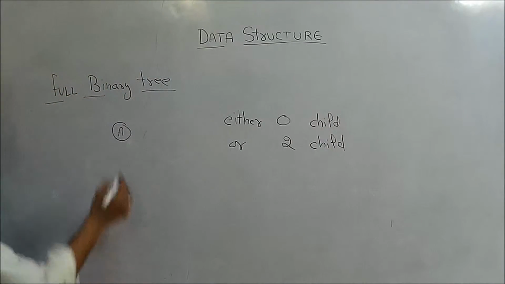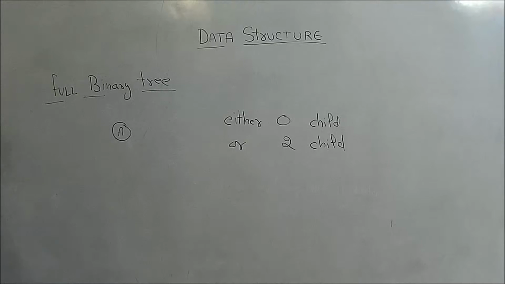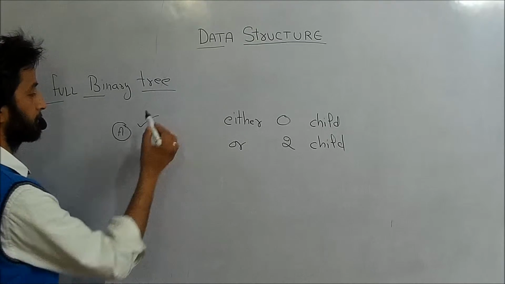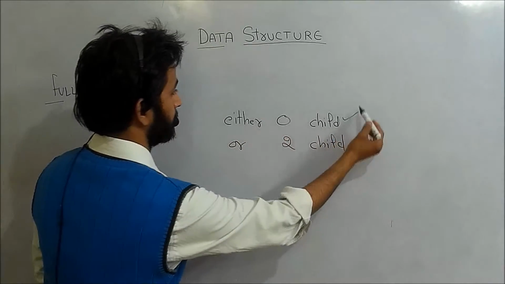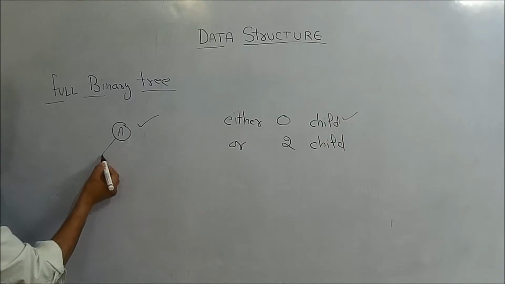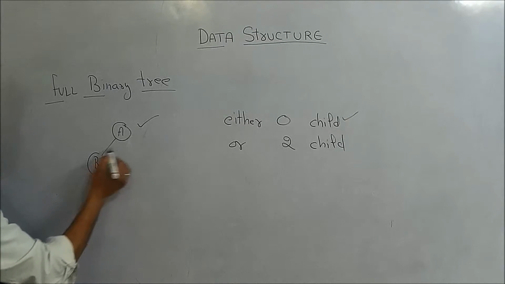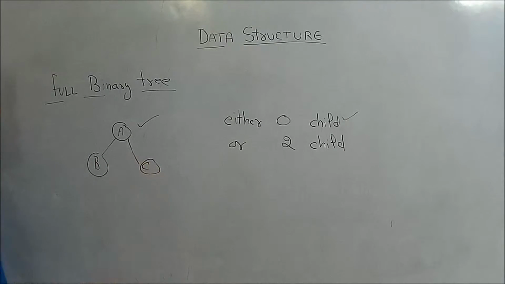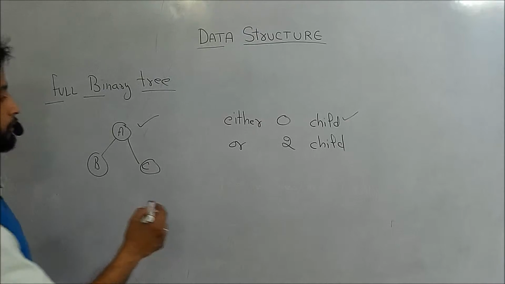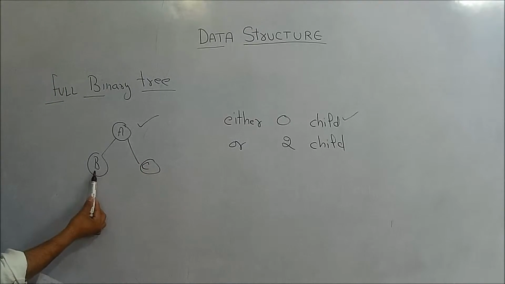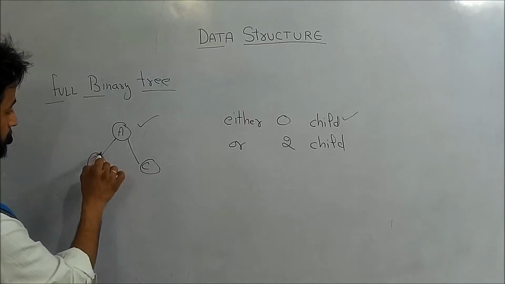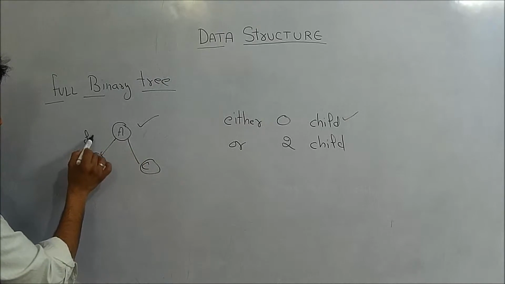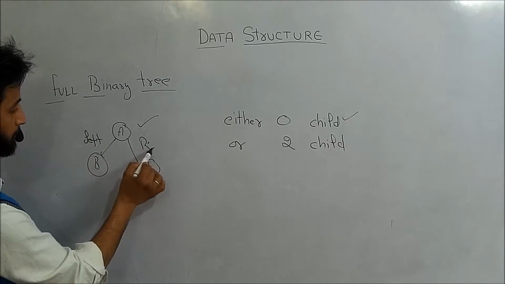Okay, so if I am having a single node, that is A, so we can say that the tree is full binary tree because it having zero child. And if I am getting a binary tree in which A having the element B and C, then this is also a full binary tree because node A having two nodes, which is A having one left and one right.